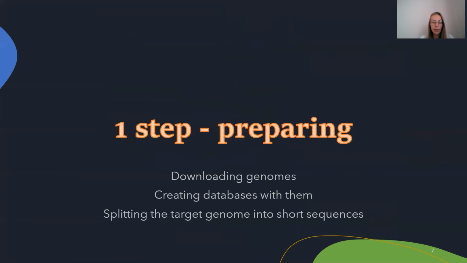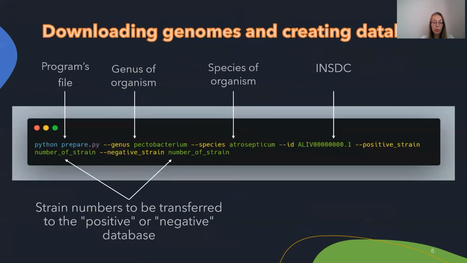This algorithm was implemented as a Python program. Now I will tell you in detail how it works. First, the stage of preparing. To implement the first stage, it is necessary to submit the following data to the program input. The program input includes taxonomic affiliation of the bacterium, its genus and species, and the type strain number of the required species.